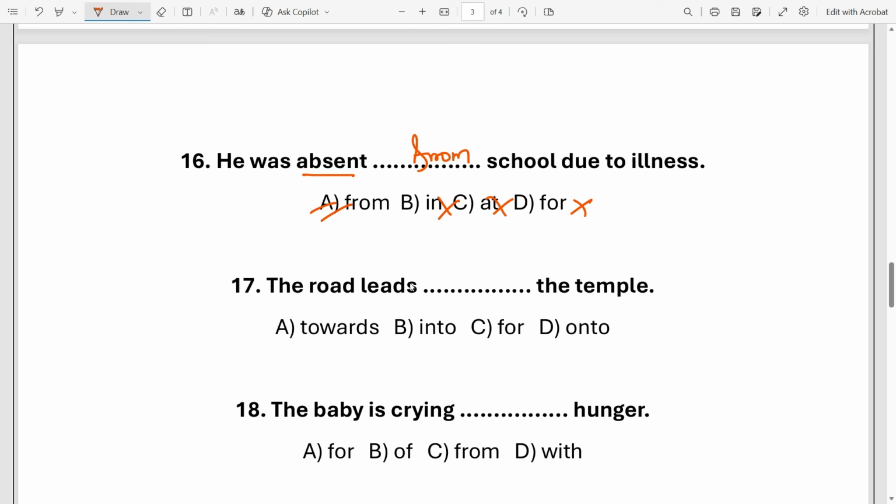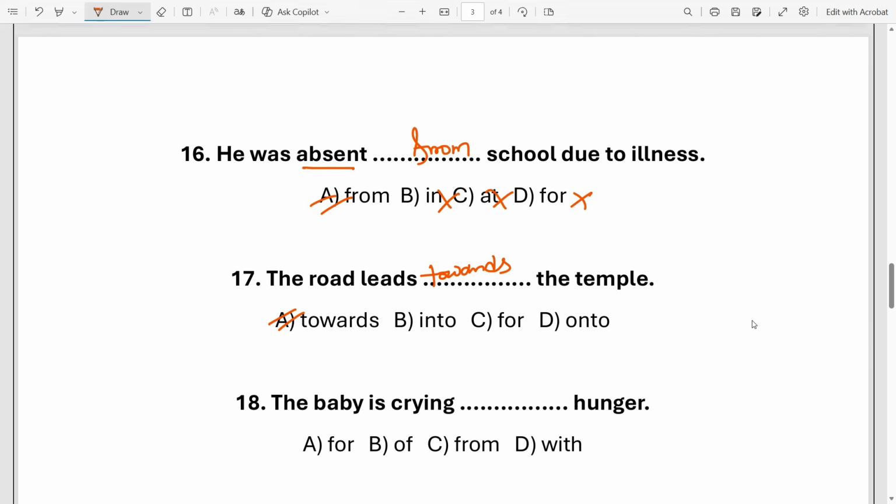Next, the road leads dash the temple. The road leads, obviously option A, towards. Towards the temple. Okay.